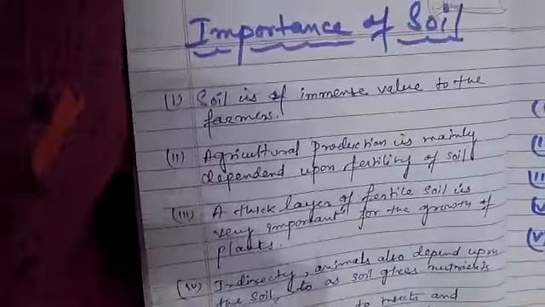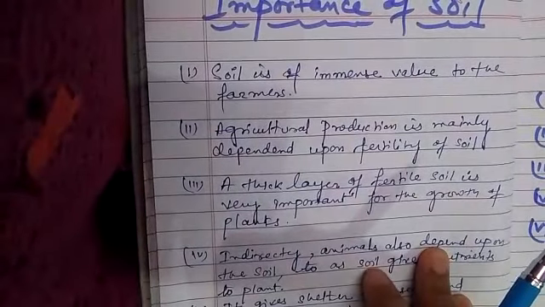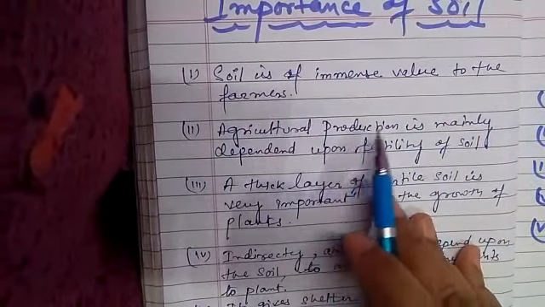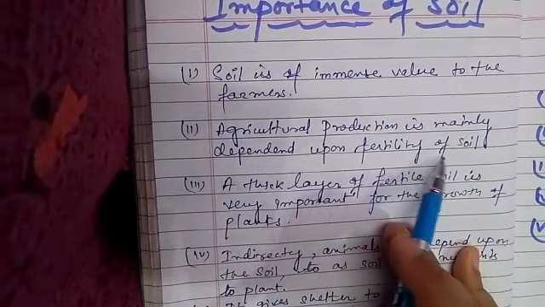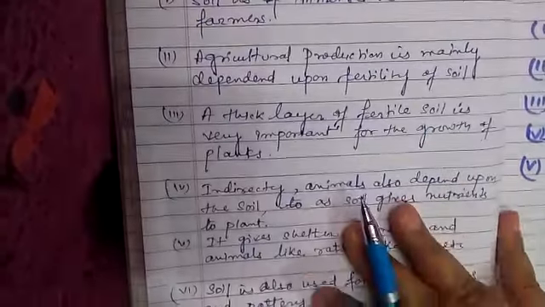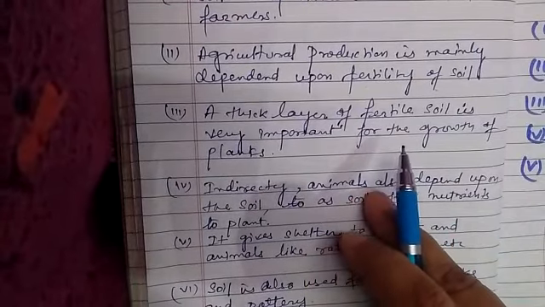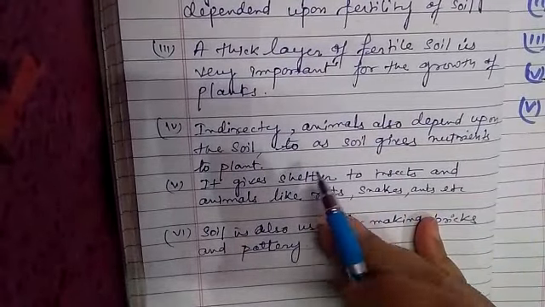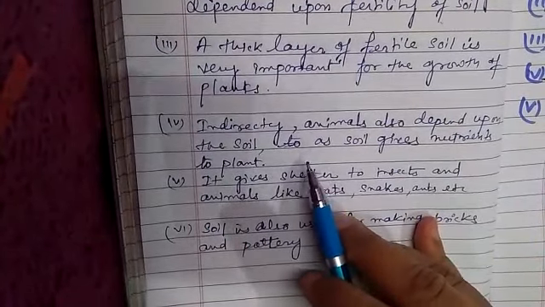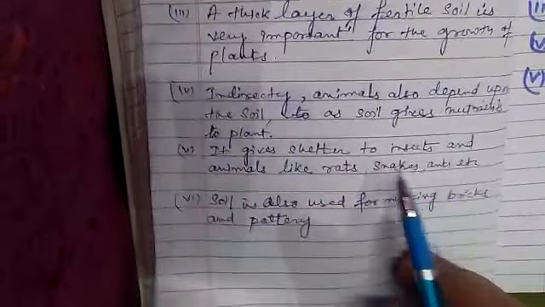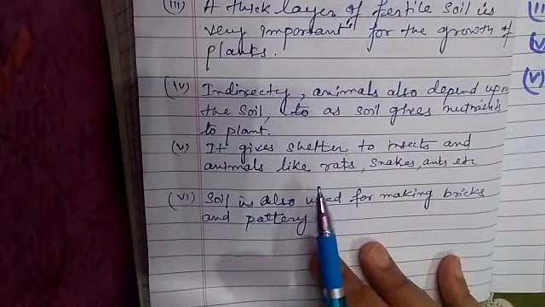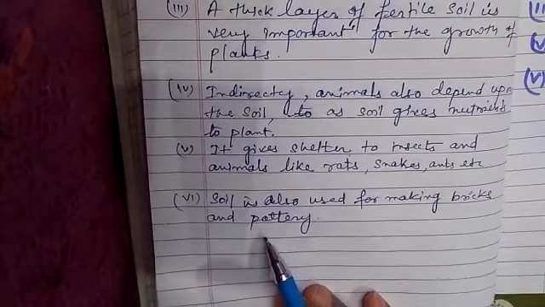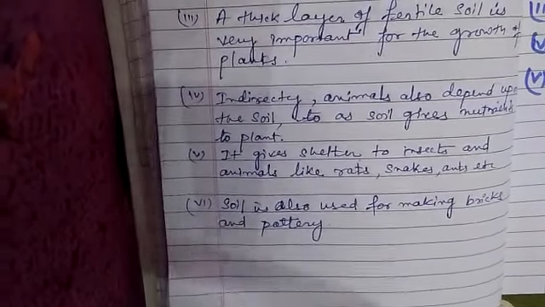See again, importance of soil. First of all, the soil is most important for agriculture. Soil is of immense value to the farmer. Agriculture production is mainly dependent upon the fertility of soil. A thick layer of fertile soil is very important for the growth of plants. Indirectly, animals also depend upon the soil, as soil gives nutrition to the plant and it gives shelter to insects and animals like rats, snakes, etc. Soil is also used for making brick and pottery.